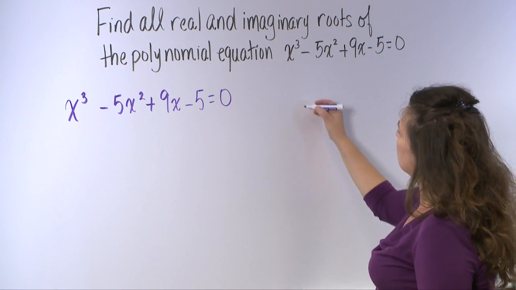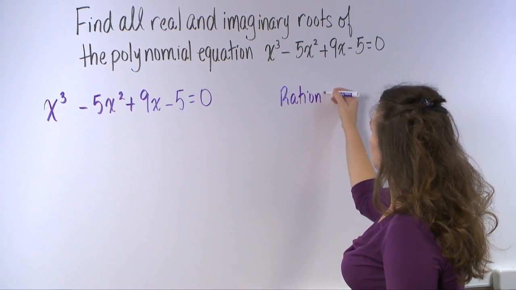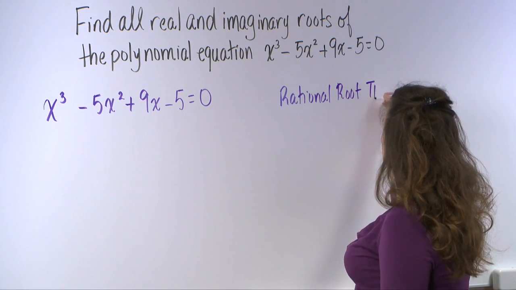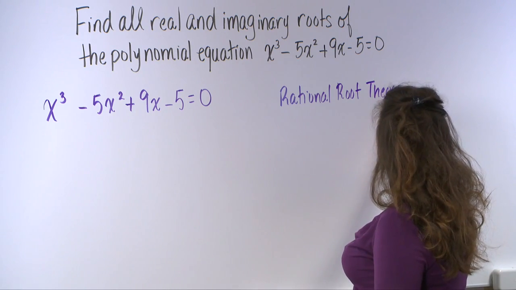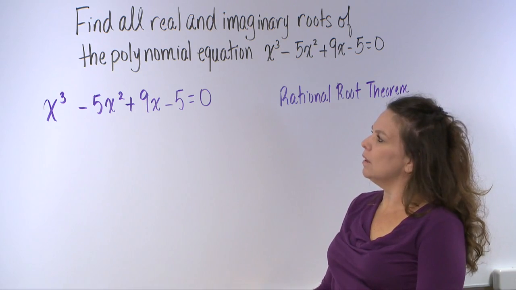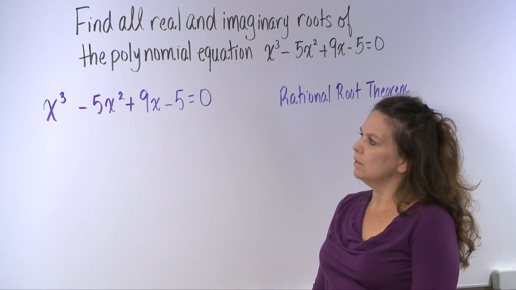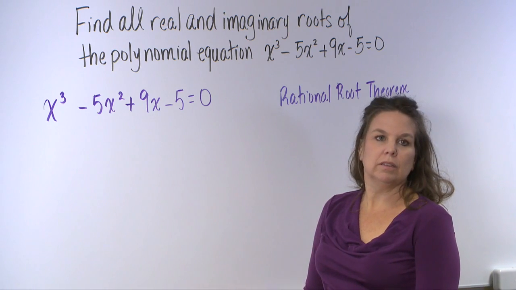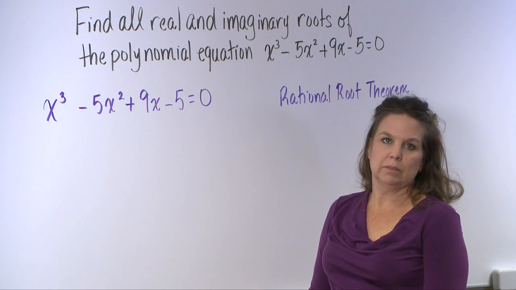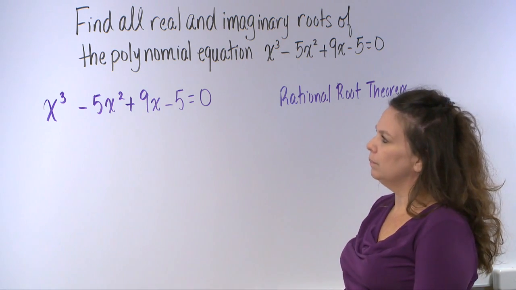So I want to use something called the rational root theorem. And what it says, in a nutshell, is that if I look at all factors of the constant over each of the factors of the leading coefficient, this will tell me all possible rational zeros for this polynomial equation.